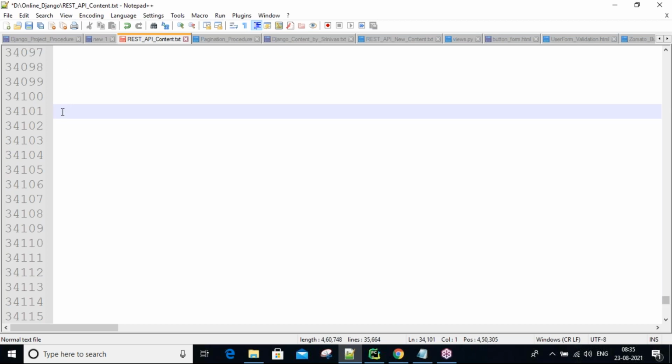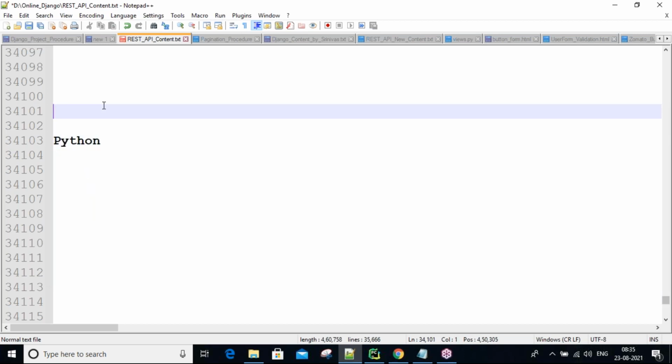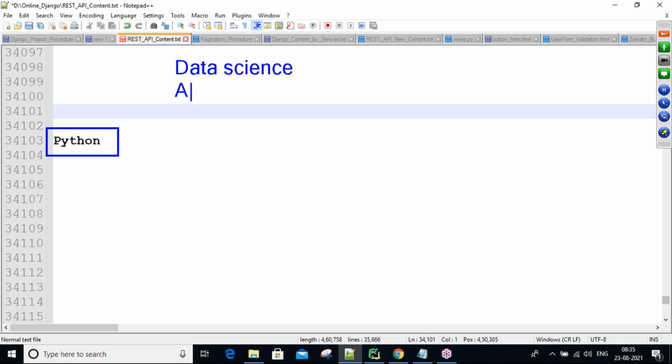After learning Python, if you want to develop web applications, then Django is required, guys. Nowadays people say Python is a general purpose programming language. After learning Python, people can go to data science, artificial intelligence, machine learning courses. Now here, the Django course, the Django framework, and deep learning, guys.